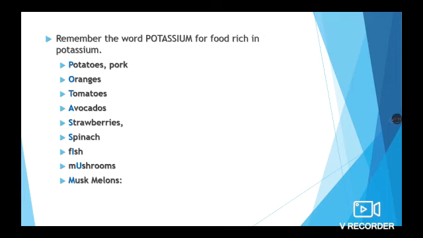The potassium rich foods which have to be restricted are potatoes, pork, oranges, tomatoes, avocados, strawberries, spinach, fish, mushrooms and muskmelons. Also carrot and bananas. We can remember the word potassium for the potassium rich foods.